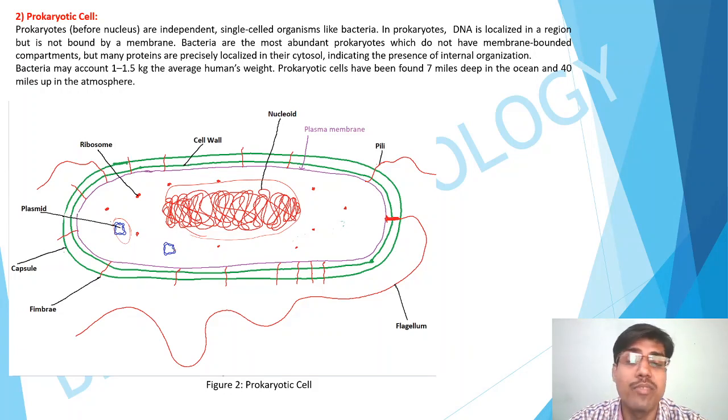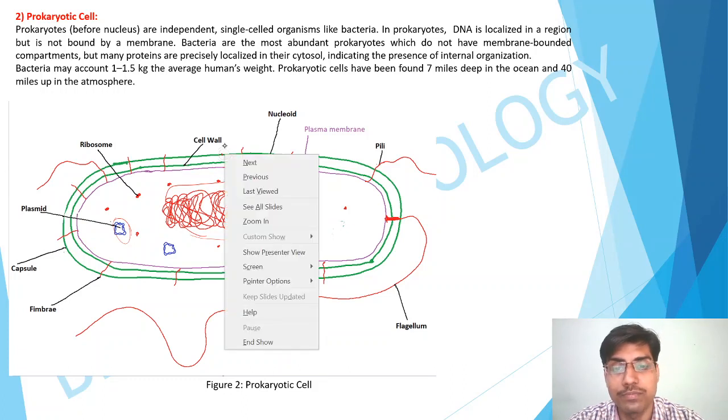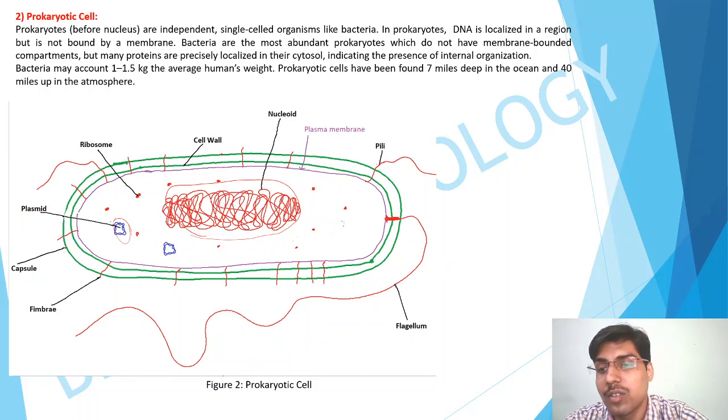It has the plasmid, which is extra chromosomal DNA, and the ribosomes for protein synthesis. In the membranes, it has an outer membrane, which is called the capsule. It has the medial layer, which is the cell wall, and the internal plasma membrane inside it. Along with that, it has three thread-like structures. The first one is the fimbriae. Fimbriae are bristle-like substances, useful for attachment.